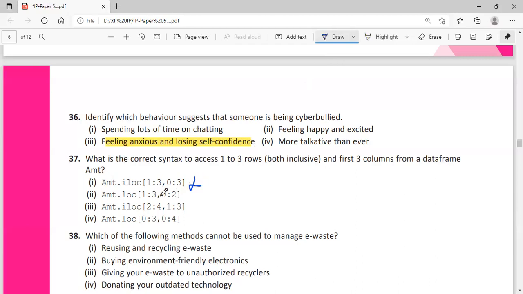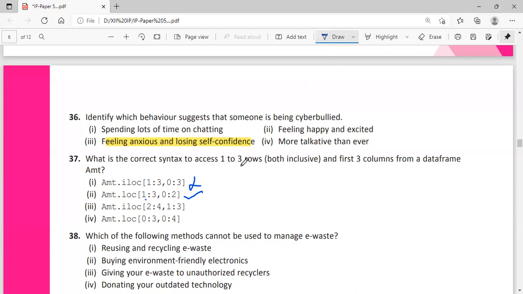1 to 3 means what? AMT dot loc 1 to 3 means 1, 2, and 3. Loc means all are included. So this is correct. 3 rows came. Then 0 to 2 means 0, 1, 2. This is correct. iloc again, 2 to 4, that is wrong. 2, 3, that's not the thing.